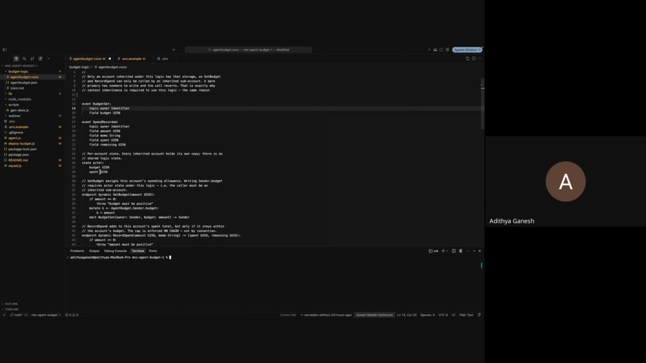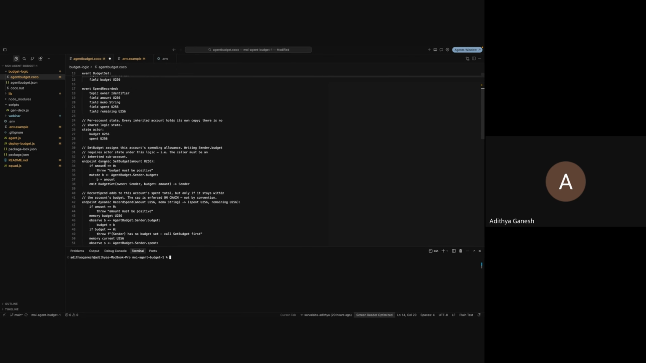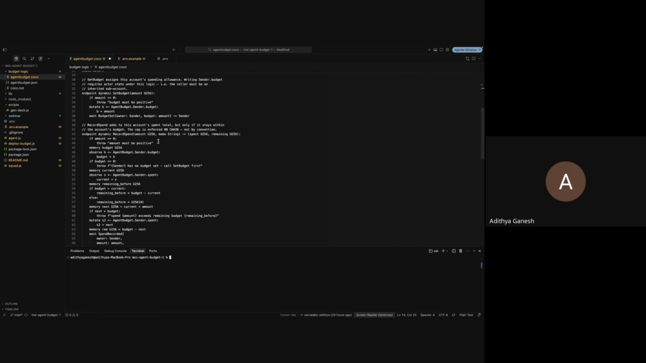Now in real code, piece two, which is the one that matters, is endpoint dynamic record spend. What this essentially does, this is the endpoint an agent calls every time it spends. Now let's walk through what it does from top to bottom.